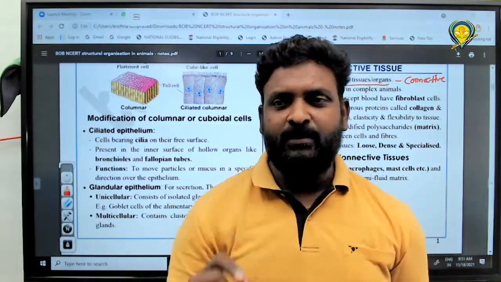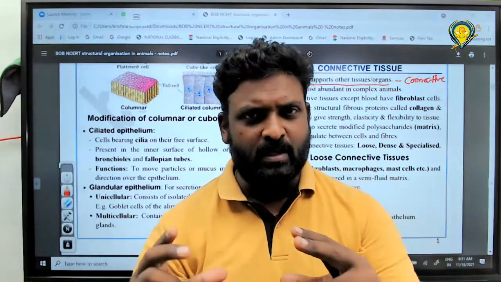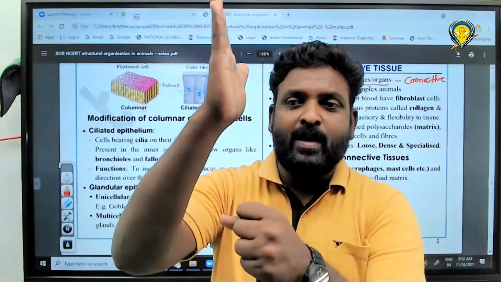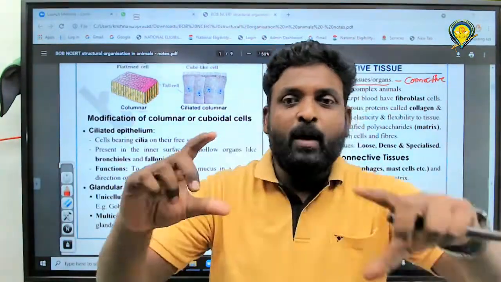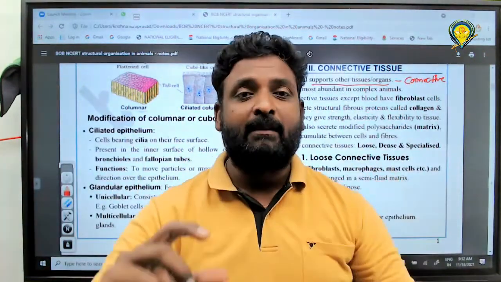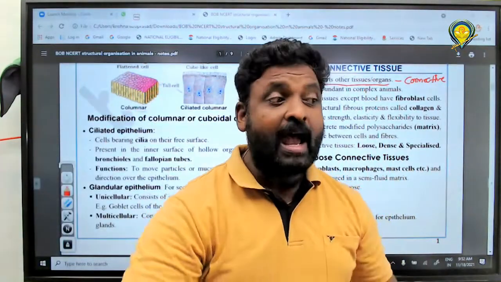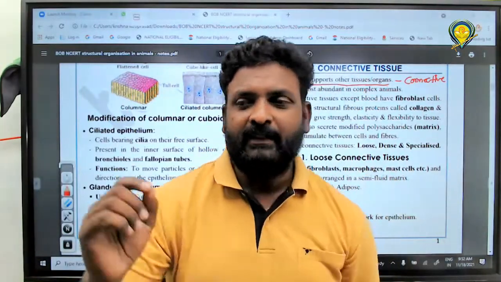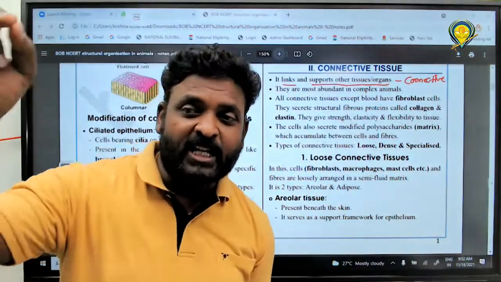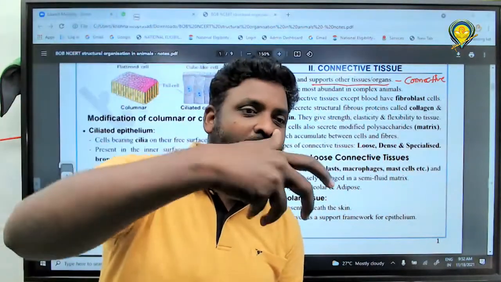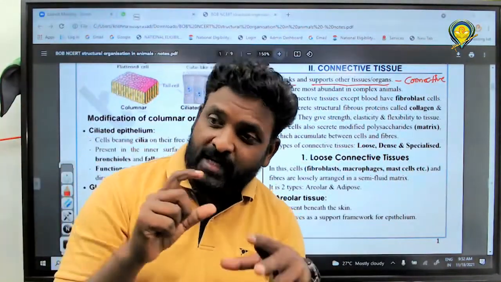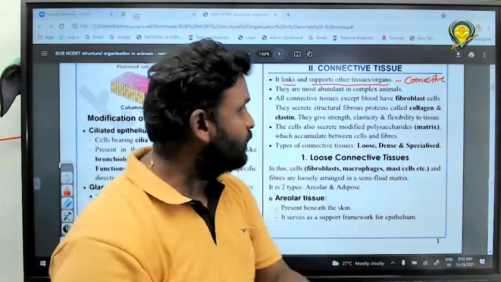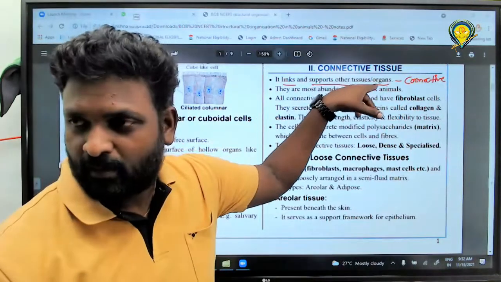For example, yesterday we discussed the epithelial tissue diagram, right? Epithelium always lies on what? Basement membrane. We mentioned even the diagram of basement membrane, like basal lamina, reticular lamina. As the epithelial tissues are avascular, meaning absence of blood vessels, they get nourishment from the adjacent tissue called what? Connective tissue. Connective tissue supports the epithelial tissue, right or wrong? So here they are giving support to the tissues or organs.